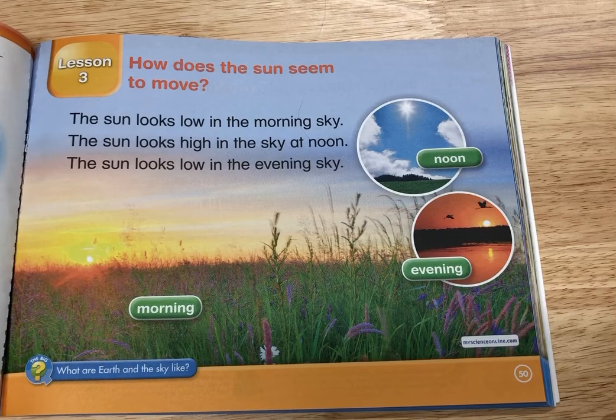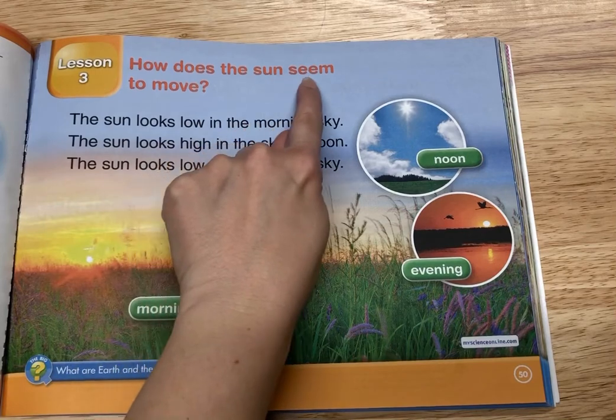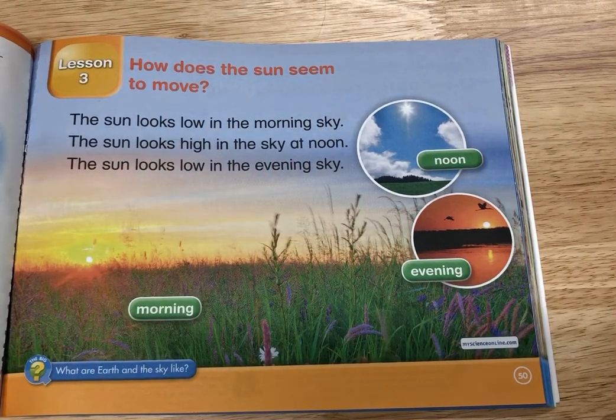So today for our science, we're going to work on lesson 3. How does the sun seem to move? So we're going to look at the sun in different parts of the day. And let's look at this picture. It says, is the sun in the same place in each picture?